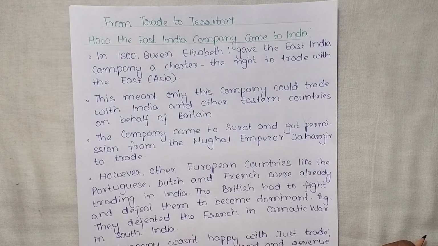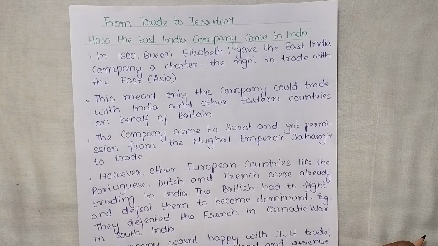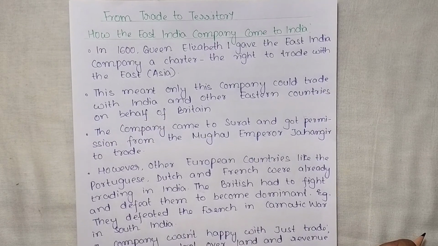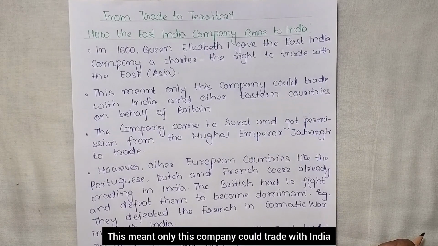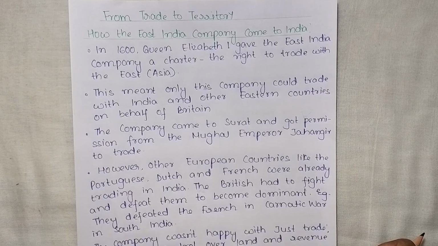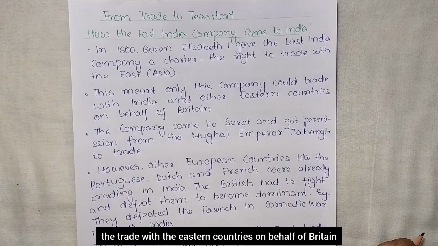In 1600, Queen Elizabeth I gave the East India Company a charter, that is the right to trade with East Asia. This meant only this company could trade with India and other eastern countries on behalf of Britain. So, only the East India Company is going to do the trade with the eastern countries on behalf of Britain.